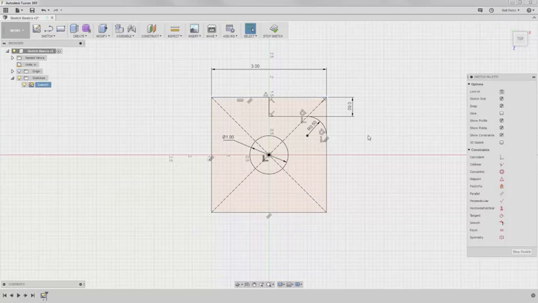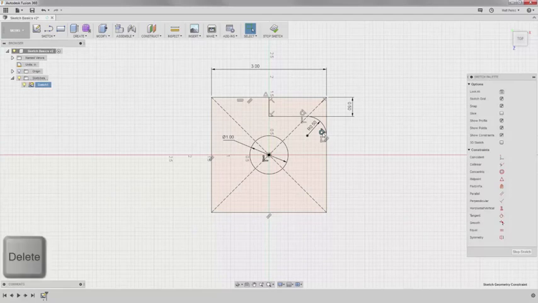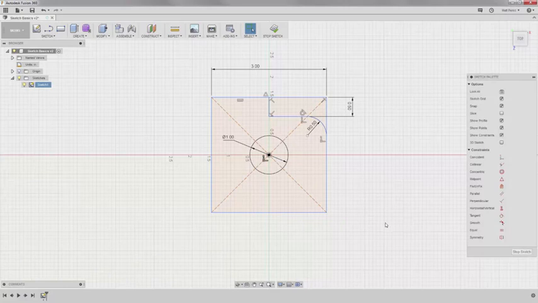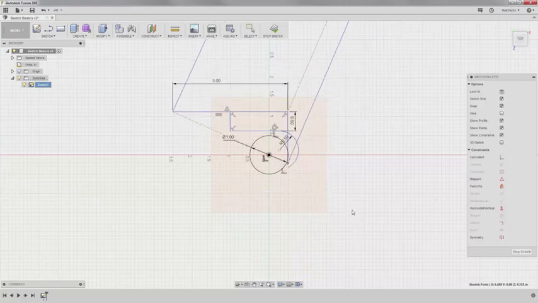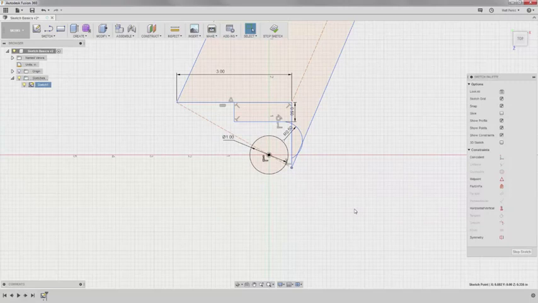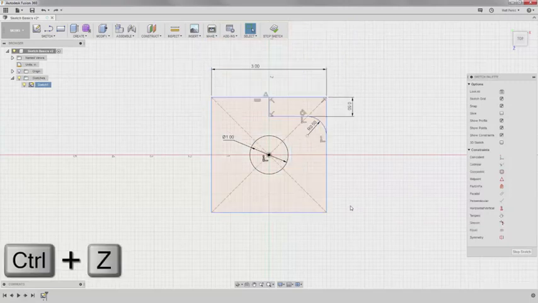What we will do first is left-click on the tangent constraint and hit the delete key. Then we'll click on this parallel constraint and delete it. Finally, we'll left-click on this parallel constraint and delete it as well. The reason for doing this is to show the way the sketch is defined. The top line has a horizontal vertical constraint, which keeps it completely horizontal. With the constraints removed, you can see that I'm free to drag the sketch, and you can see how things will move without control. I'll use Ctrl-Z to undo the change.